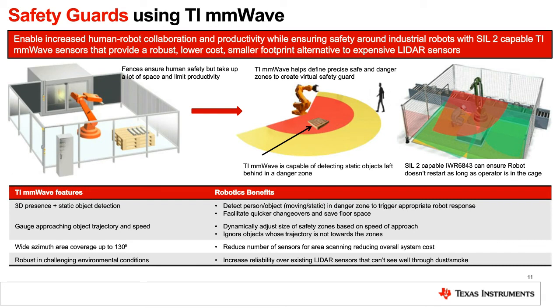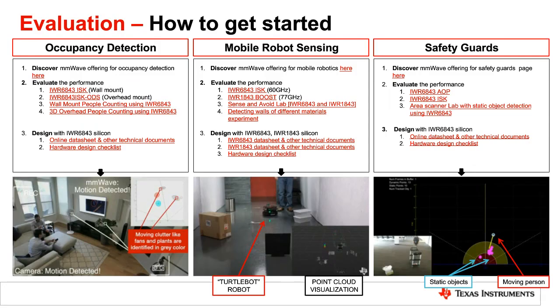And for all these applications, now how do you get started to evaluate them? At TI, we are really making it simple by following a three-step process. The first step, for each of these applications, is the discovery phase, where we make available to you a lot of white papers and technology articles to explain how the technology works and what it is capable of doing. Once you identify that, you go to the evaluation phase, where we offer a lot of evaluation kits for different scenarios, 60 gigahertz as well as 77 gigahertz, including reference software.